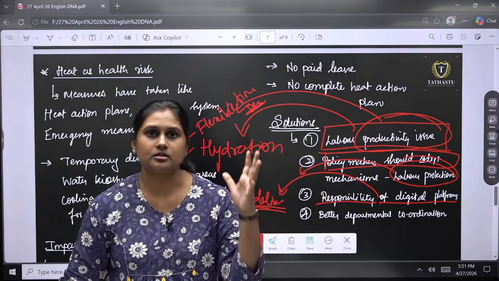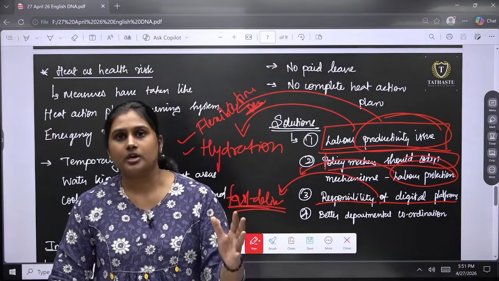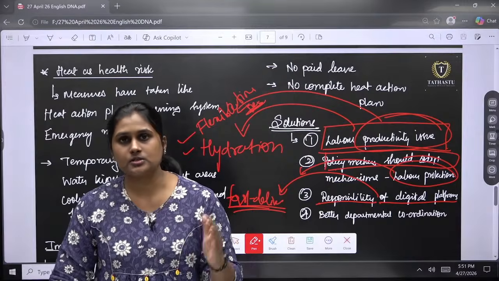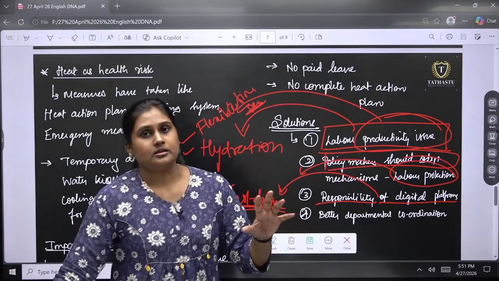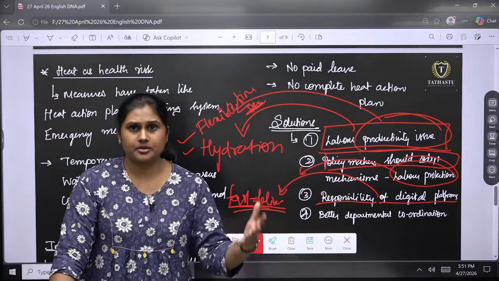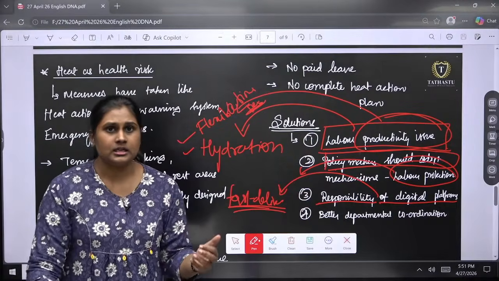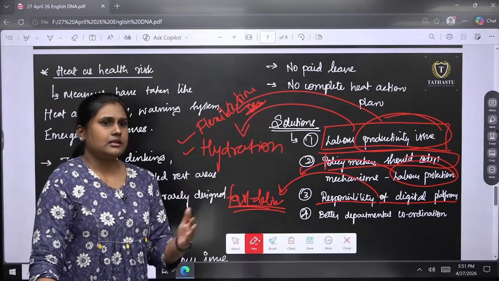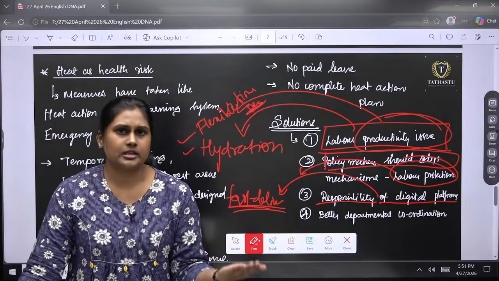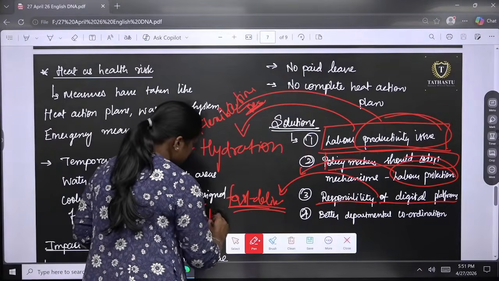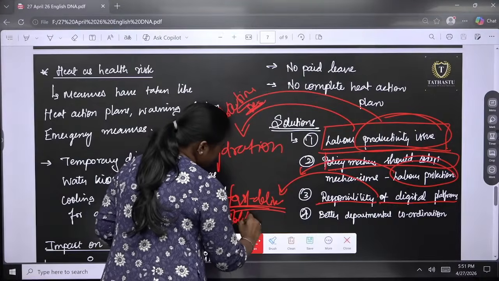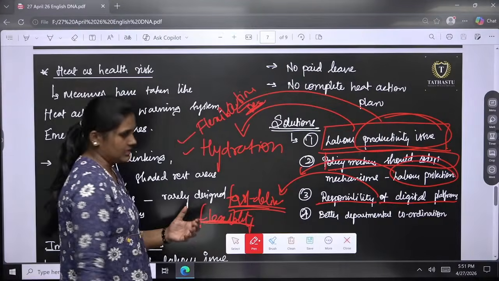The platforms have to work on certain guidelines where peak hours can be skipped, or fewer orders will be given, okay. Even around 4 PM or 5 PM they can order, so that flexibility will be given to the workers as well, okay.